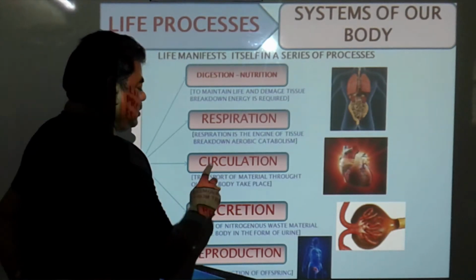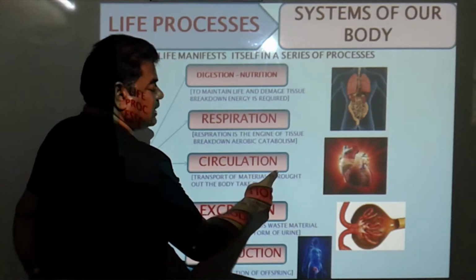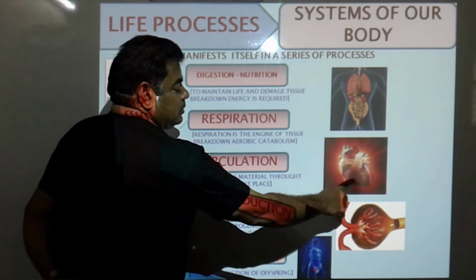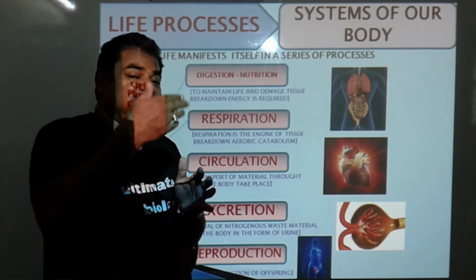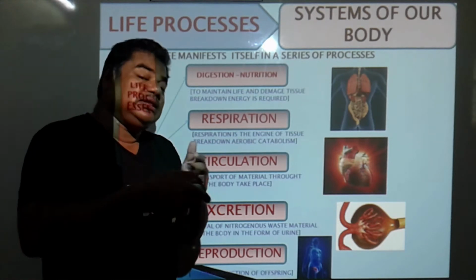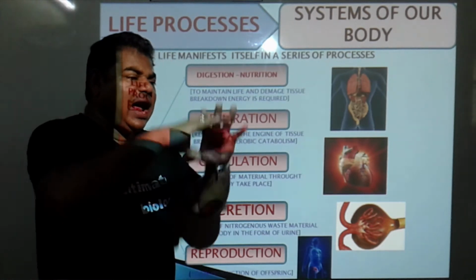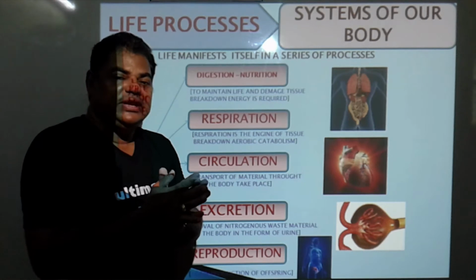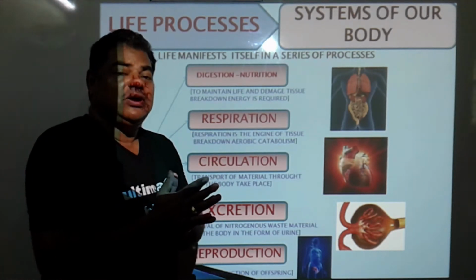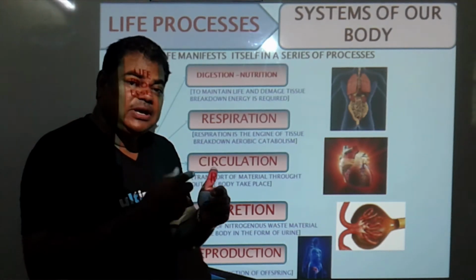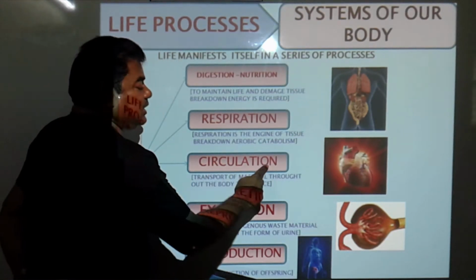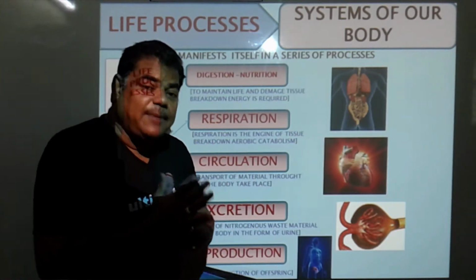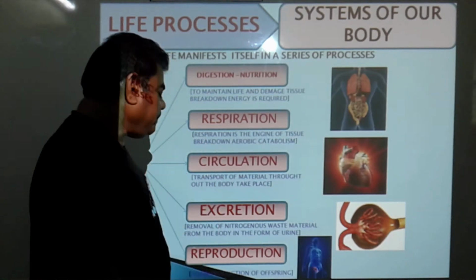Then circulation, heart. From that heart, the arterial system originates. Then the venous system is there, and the arterial system and venous system circulate oxygenated blood and deoxygenated blood throughout our body. Circulation is one important life process present in our body.